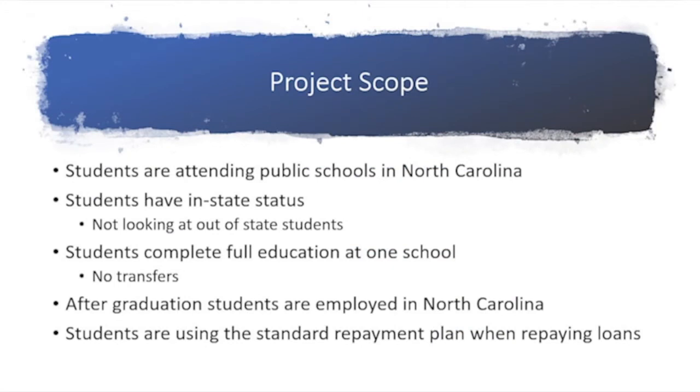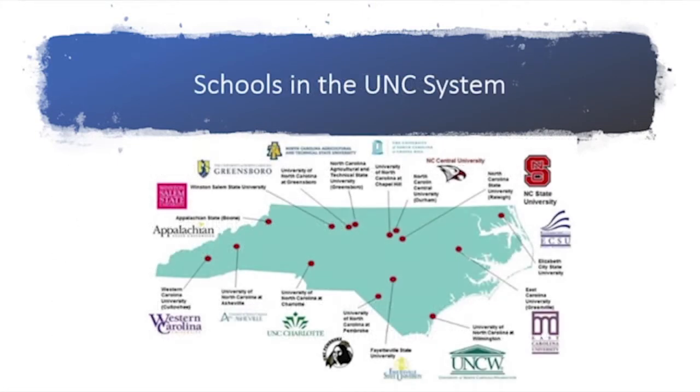As you may have caught on from the previous slide, we have made some assumptions for this project to keep the scope reasonable. First, the student will be attending one of the public universities offered in North Carolina. Second, the student will have in-state status, and therefore we will not be handling out-of-state scenarios. Third, the student will be completing the full education at one school in 4 years. Therefore, we will not be looking at any transfer situations. Finally, once graduated, the student will be employed in North Carolina and will be using the standard repayment plan when repaying their loans. For those of you not familiar with the UNC school system, we have provided a graphic of the schools which have been considered in our project.